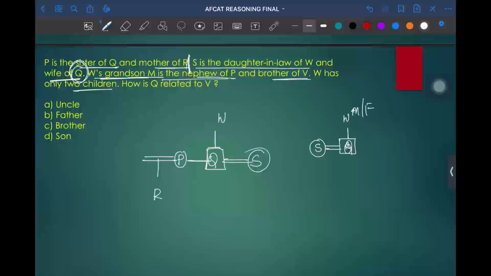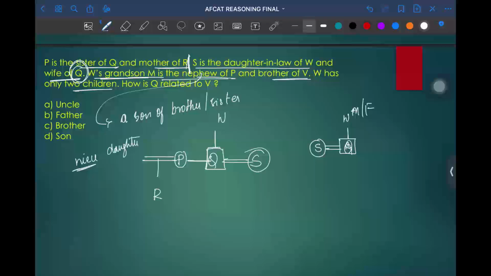W's grandson M is nephew of P. We know that a nephew is nothing but a son of a brother or sister. If it is a niece, it will be a daughter of a brother or sister.